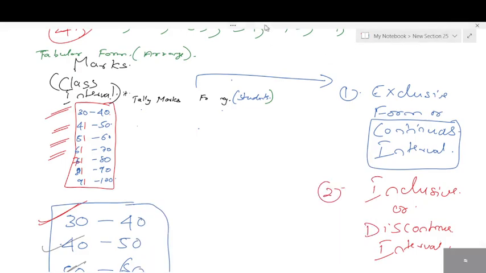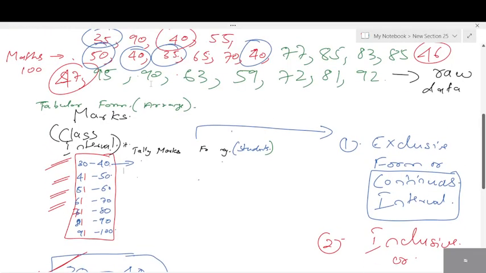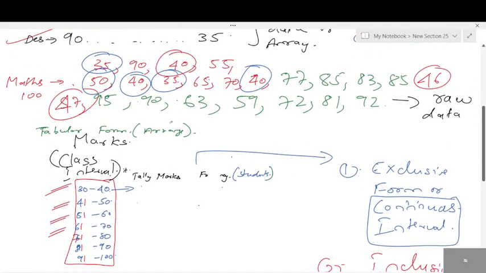Okay, for discontinuous, what do we do, students? For discontinuous, we include. Okay, we include both. Now tell me from 30 to 40, how many numbers are there? Look at the raw data from 30 to 40, 35, 42. Next, how many times is 40 present? 3 times. 35 is present twice. So total 5. 40 is right. Total 5. What did we do here? Did we include 40 or exclude 40?